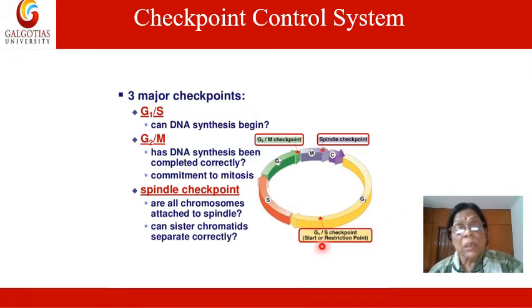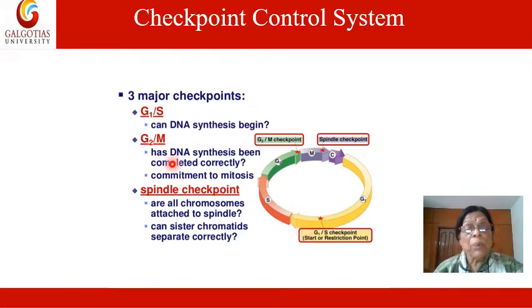So at this, whether the cell should divide or not, enough metabolic processes have gone, all the enzymes, all the proteins which are required in cell division are grown in this stage. If they are not sufficient, they are stopped here, and if they are sufficient, they continue. So at this checkpoint, it is decided whether the cell should go for division or not, or it should enter the S phase or not.